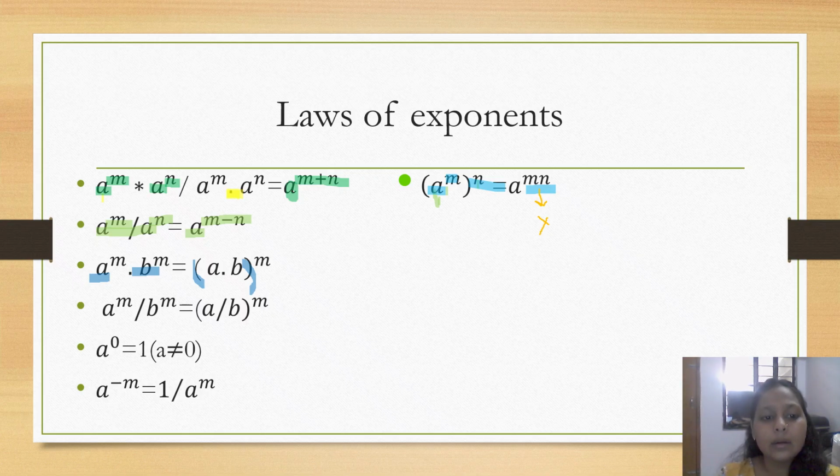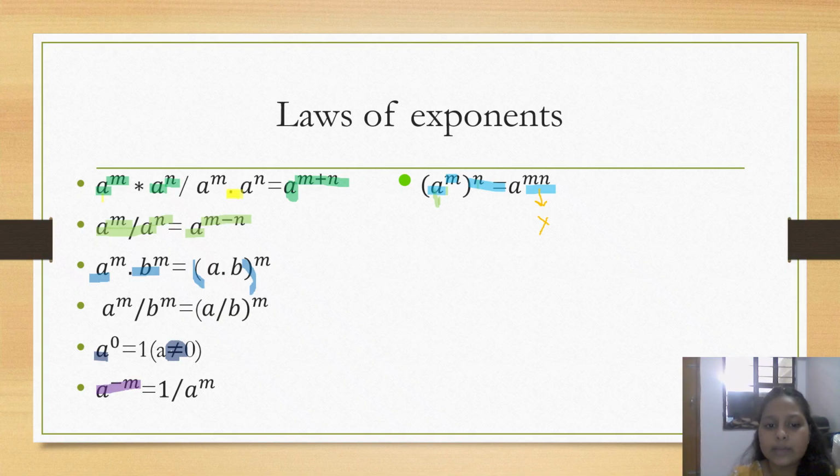Now a to the power of 0 is equal to 1. Any non-zero number, a should not be equal to 0. If a is any number except 0, there is the exception 0, then it will be equal to 1. And the very last one is a to the power of minus n is equal to 1 divided by a to the power of n.